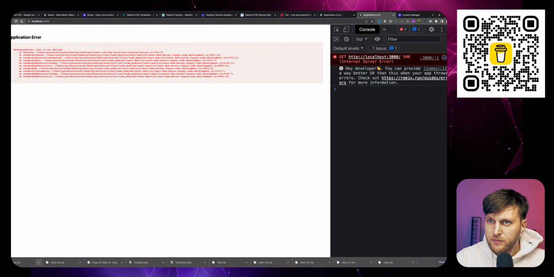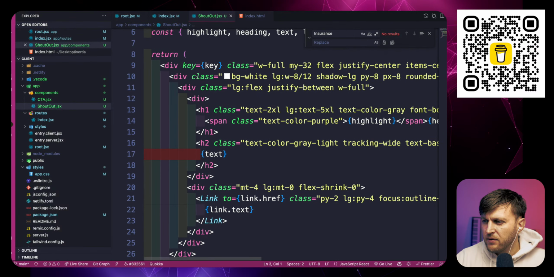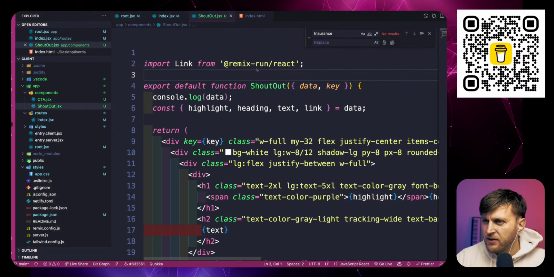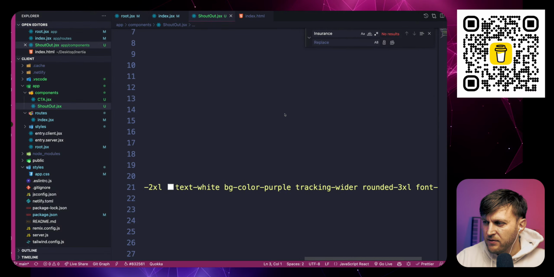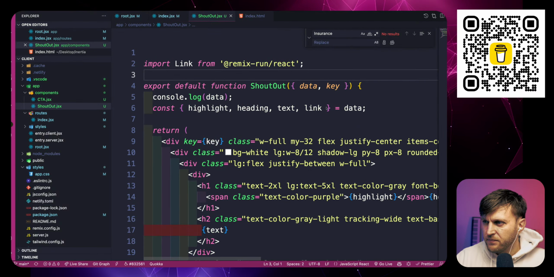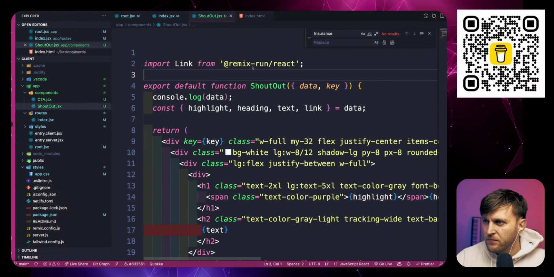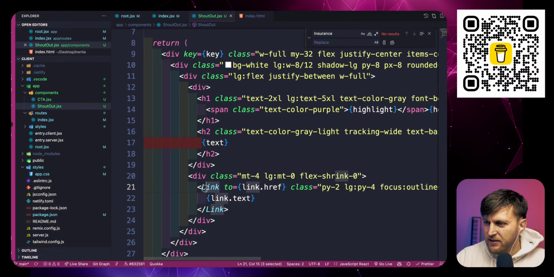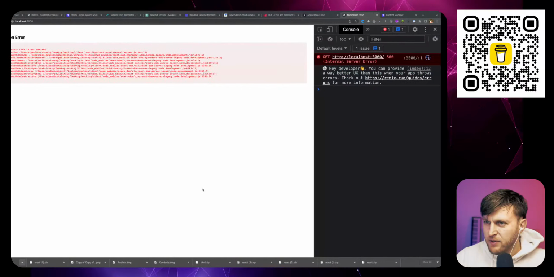And let's take a look here. Refresh. Link is not defined. Link from remix run React. What is it telling me, link is not defined? Let me check this out. This is going to drive me up the wall.